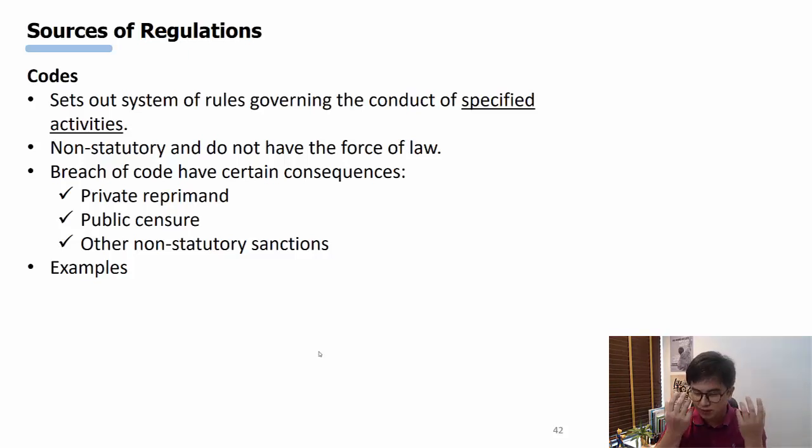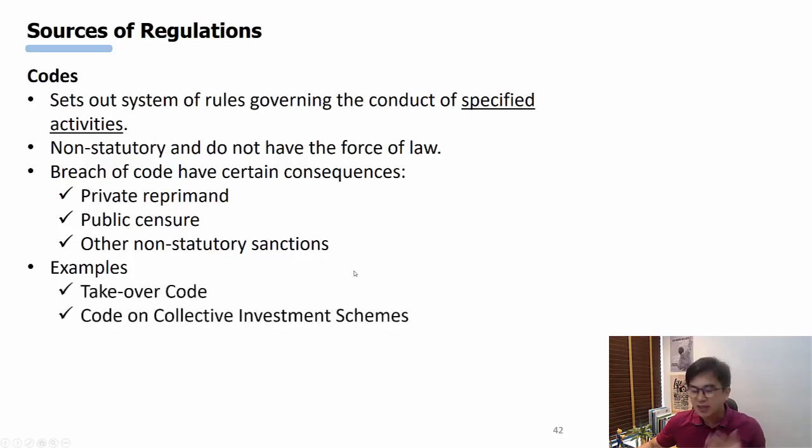You will be reprimanded by MAS or face public censure. What's public censure? Basically, it tells everyone that you have breached this code, right? With the word code, you can imagine it like in the pugilistic world, in the martial arts world, you have a certain code, right? But it is not a criminal offense if you break the code. It just means that you have a bad reputation, right? If you break those codes, right? So some of the examples: takeover code, like I said, and the code on collective investment schemes.